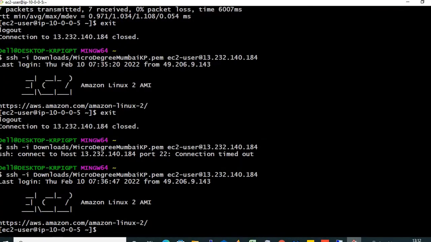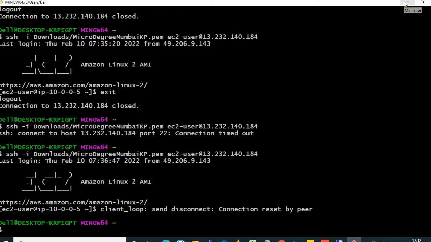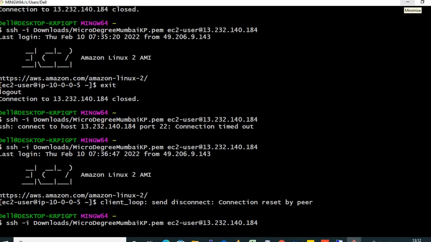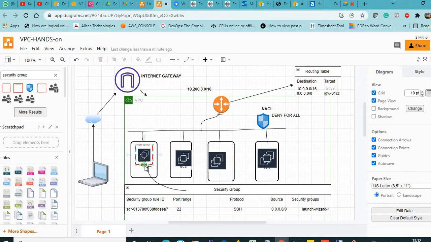Now see here, I was able to log into this. I was logged in. The moment I enter that rule, now see, my connection is blocked. It's gone now. If I try to log in again, I will not be able to. Why? I have allowed it in the security group. So what? Because the first layer of security is the NACL and we have denied for all the subnets.